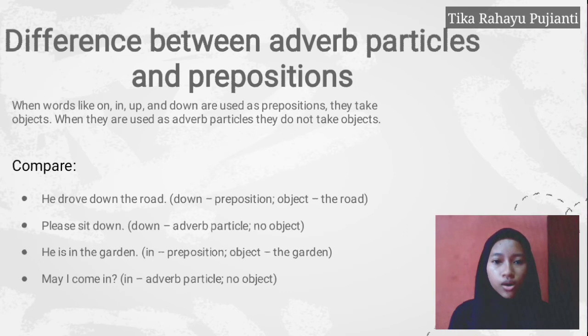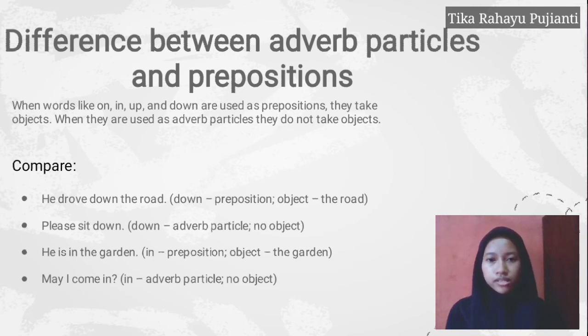When the words on, in, up, and down are used as prepositions, they take objects. But when the words on, in, up, and down are used as adverb particles, they do not take objects. To enhance our understanding, let's compare some examples. So number 1, he drove down the road.